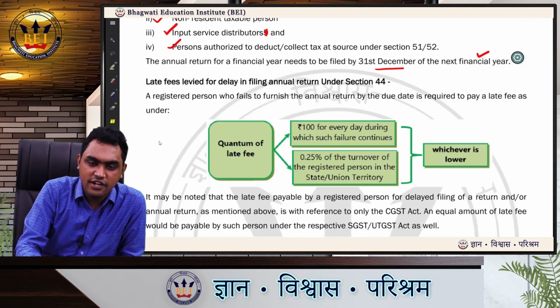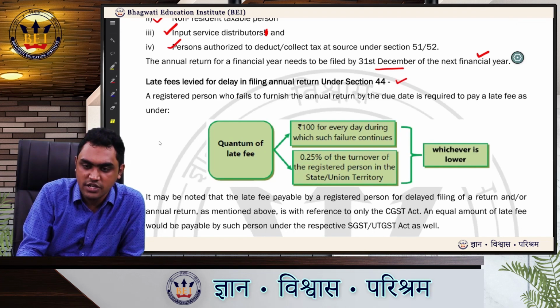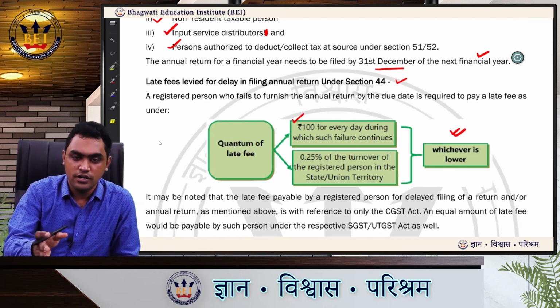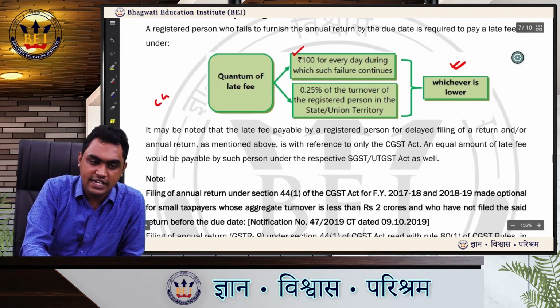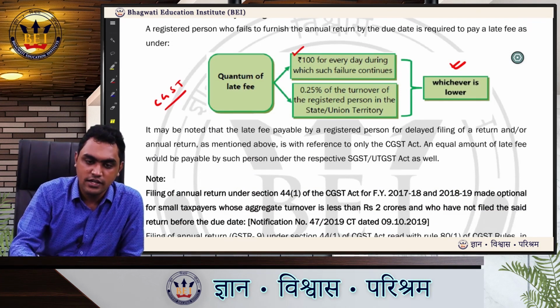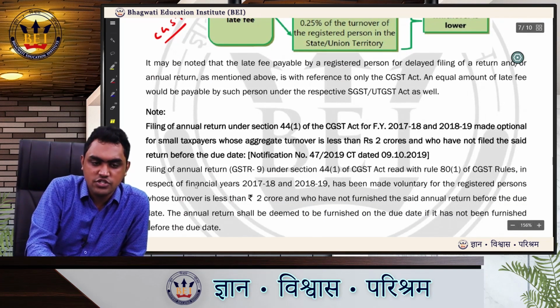Late fee levied for delay in filing annual return under section 44. A registered person who fails to file annual return by the due date is required to pay late fee as under. Quantum of late fee, rupees 100 for every day during which the failure continues, or 0.25% of the turnover of the registered person, whichever is lower. So lower of both is the penalty which you have to pay. Okay. What I am telling is CGST Act provisions. So equivalent penalty will also be applicable under SGST Act. So the total will be 200 rupees per day or 0.5% of the turnover.